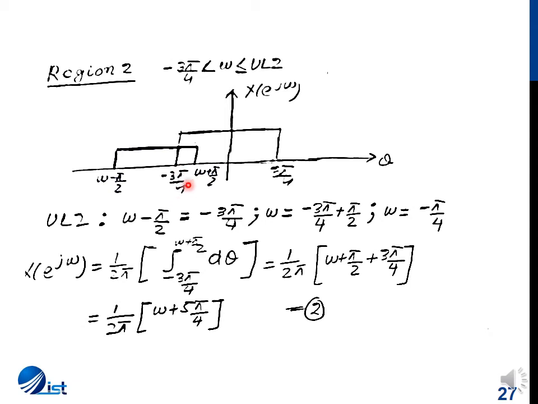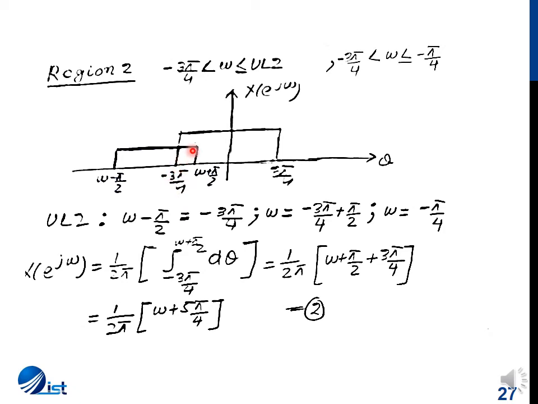The moment it becomes equal to minus 3 pi by 4, we'll start to have a full overlap. So determining the upper limit, we have omega equal to minus pi by 4. So now our range of frequencies for region 2 is from minus 3 pi by 4 to minus pi by 4.